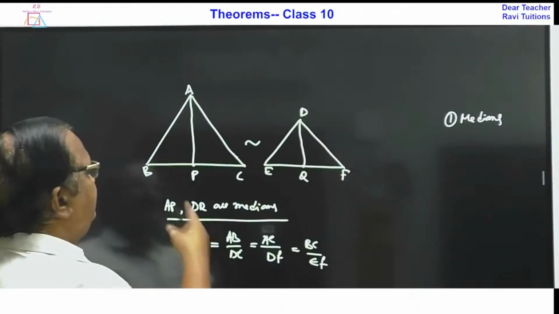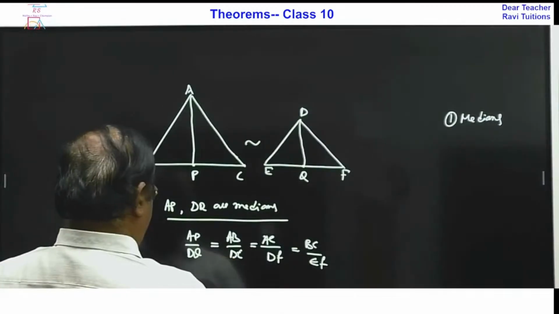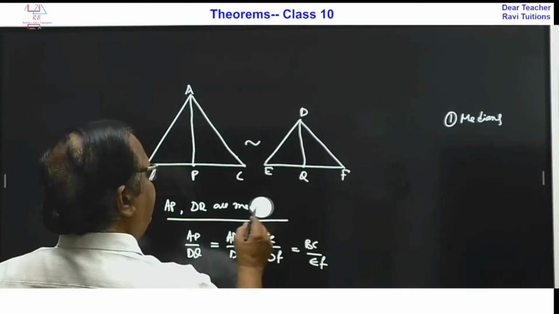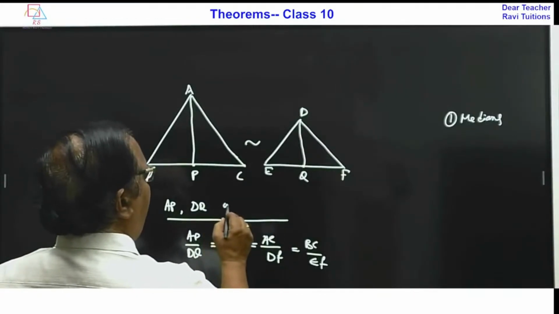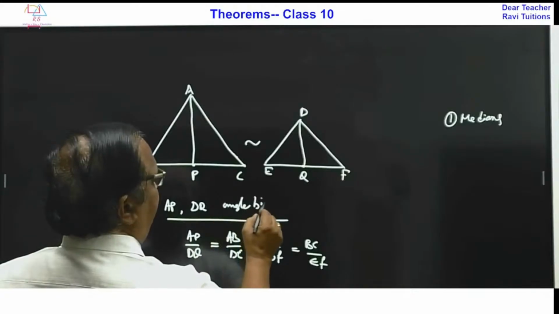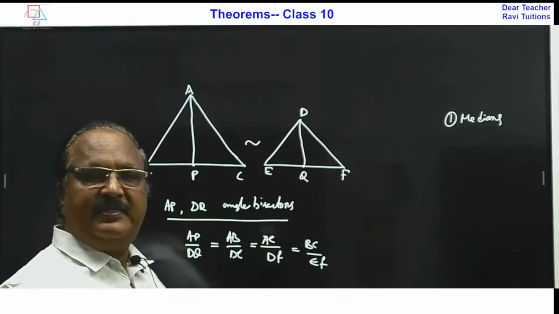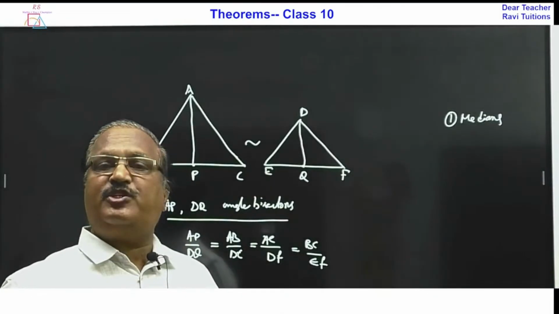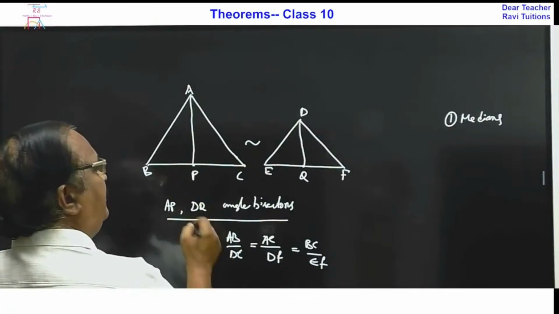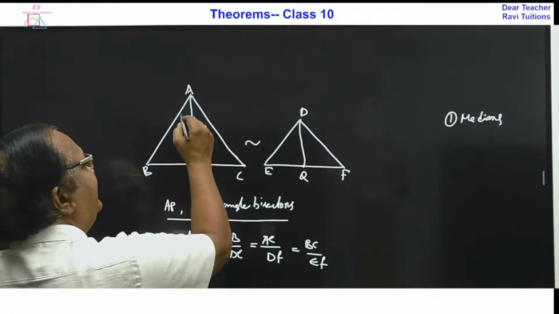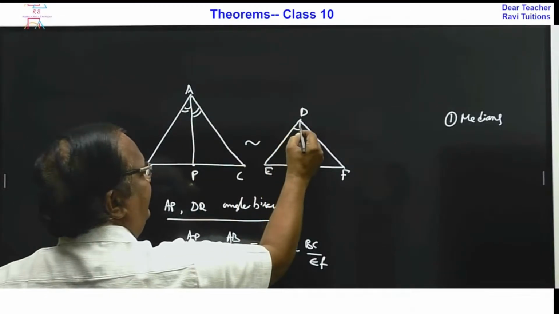One more thing, as median comes. Sometimes AP and DQ are angle bisectors. Angle bisector means the line which bisects the angle. In the previous case they were medians, now in this case these two are angle bisectors.